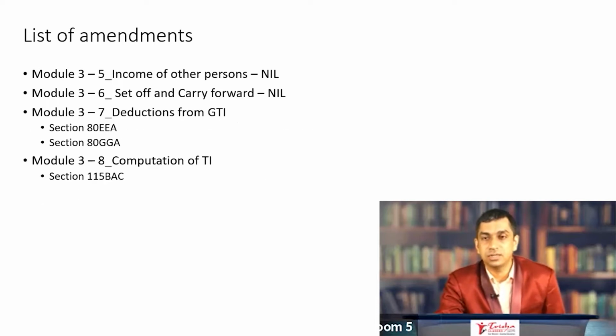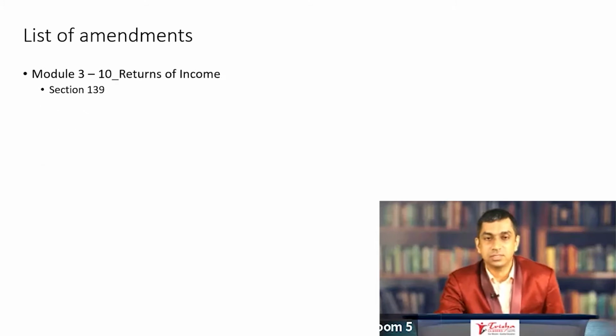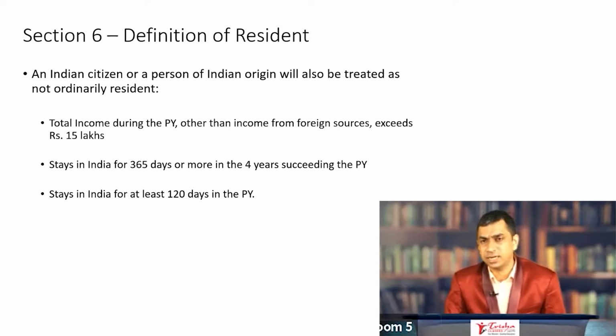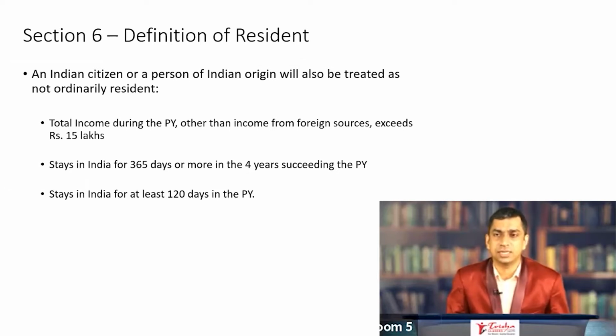So let's start with the first change that has happened, which is section 6 of the Act. Now, this is being told to you in the context of the chapter on residence, rule of residence, and incidence of tax based on residence. This chapter was taken for granted because Section 6, Section 5, Section 7, and to some extent Section 9 are the easy sections at the CA intermediate level, though it's a completely different property when you go to the CA final level.